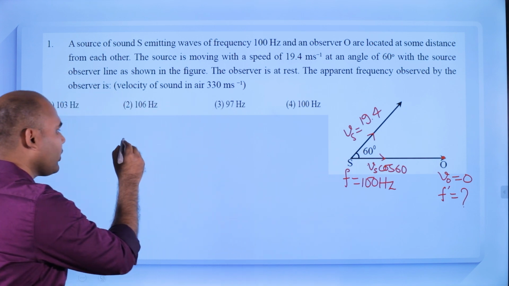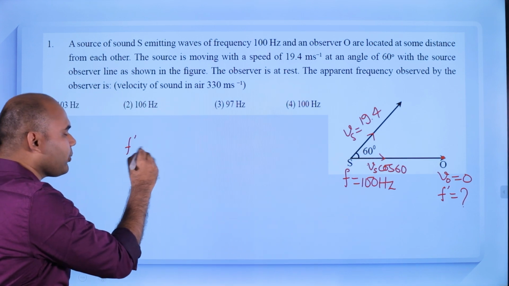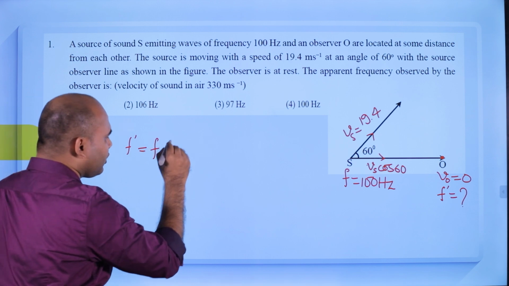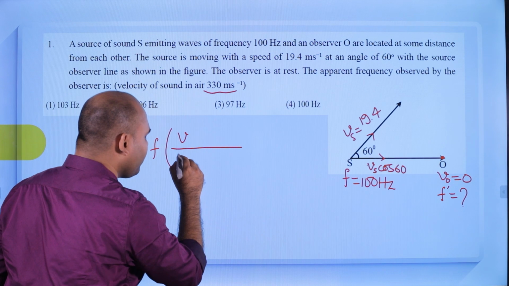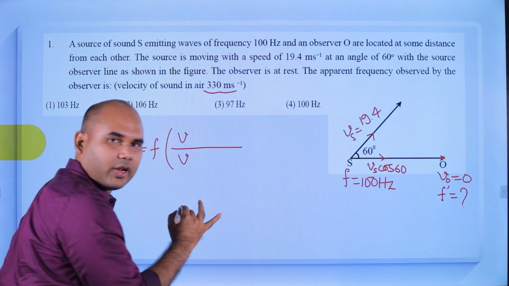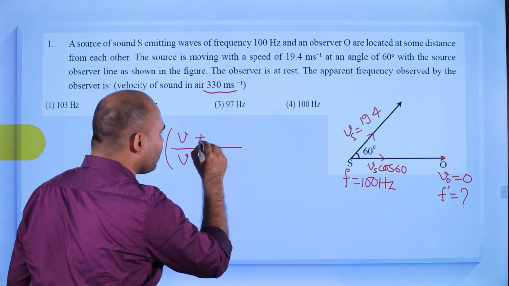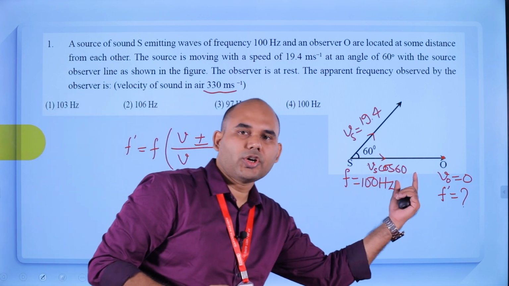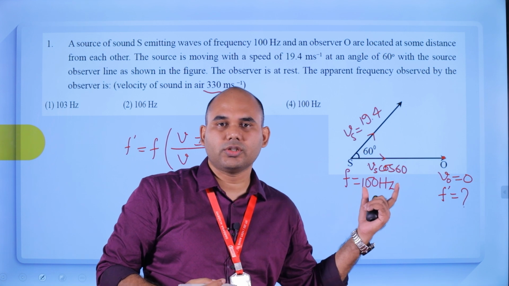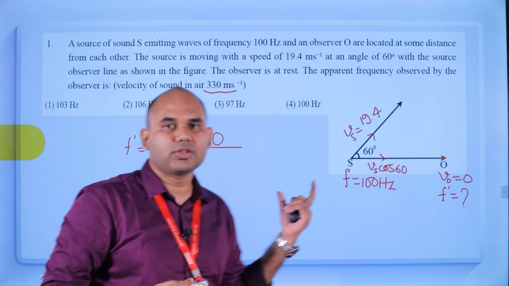So the apparent frequency F dash will be F times V, the velocity of sound, given as 330 meter per second. The observer is at rest, so we put 0 here, plus or minus 0. The source is approaching the observer with Vs cos 60, so put Vs cos 60 here.